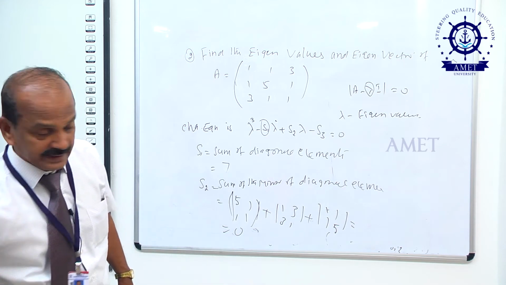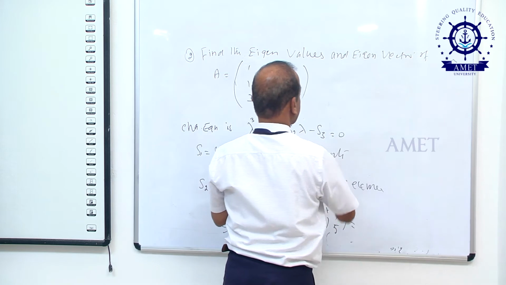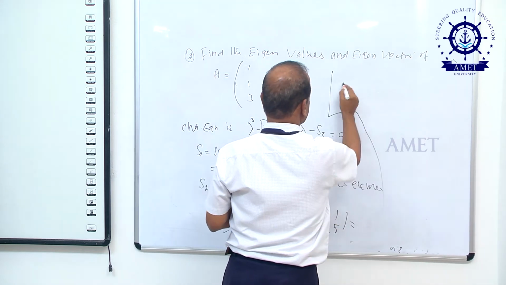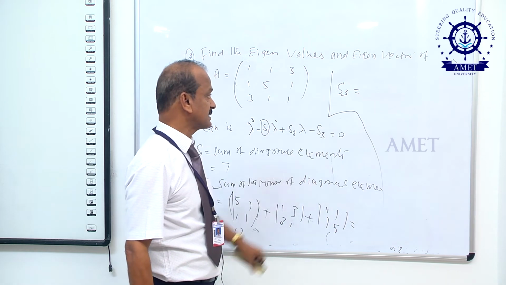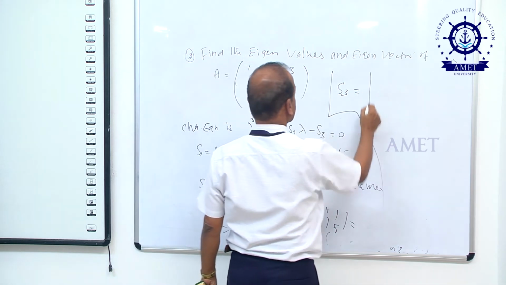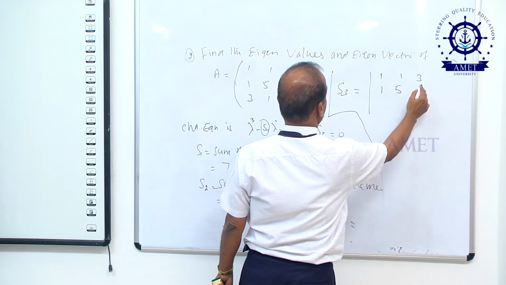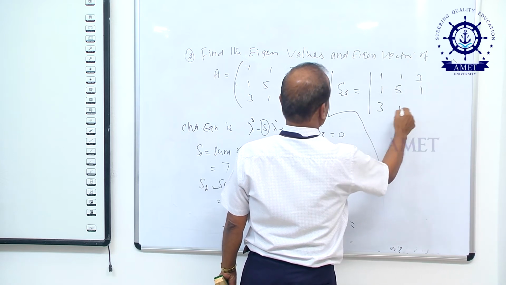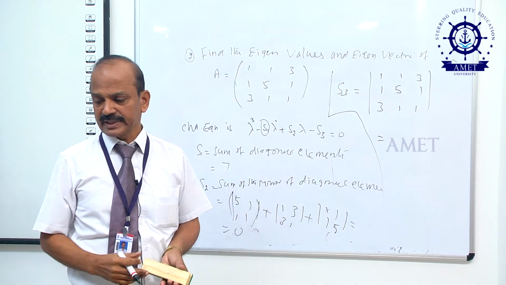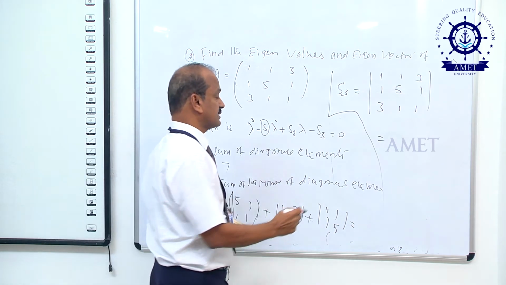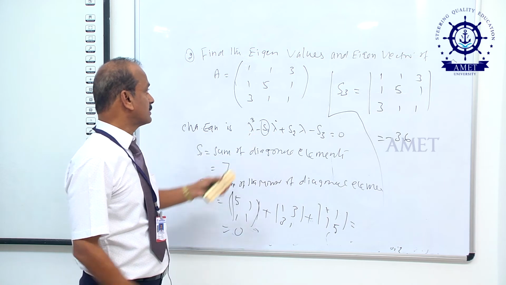Next here we can find S3. What is the meaning of S3? S3 is nothing but the determinant of the matrix [1 1 3; 1 5 1; 3 1 1]. We can find the determinant of the matrix. If we expand and simplify, we get minus 36.